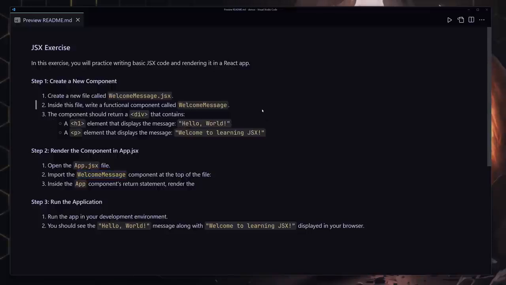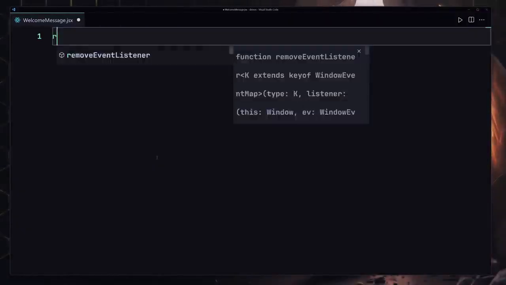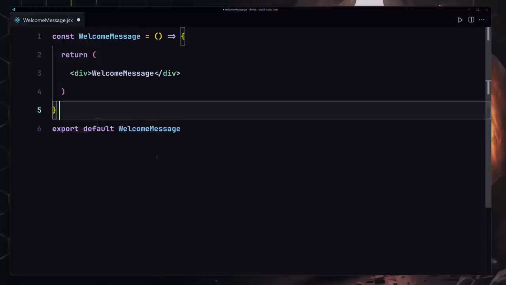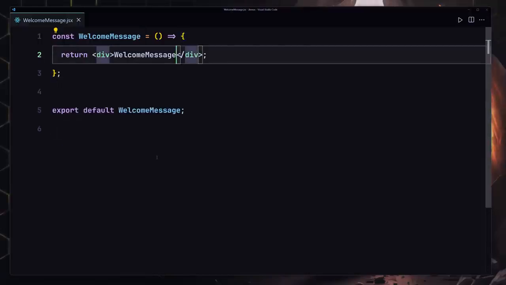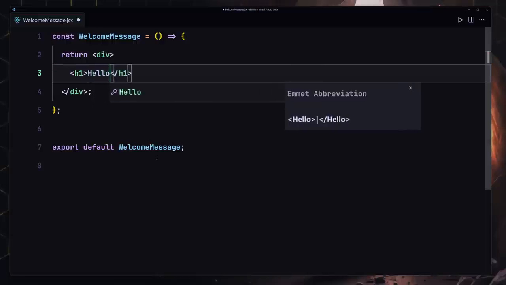And now I'm going to give you my solution. I'm going to create a file with the name of WelcomeMessage.jsx, and inside there we are going to be using our RAFCE to create this component right here. And first of all, we have our div, and now inside this div we are going to be defining our h1, which will just say hello world.